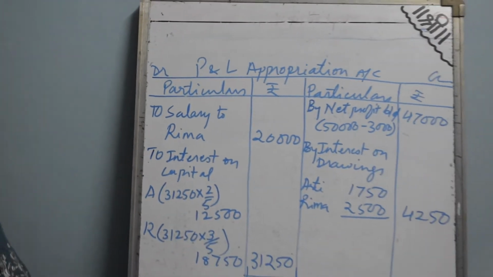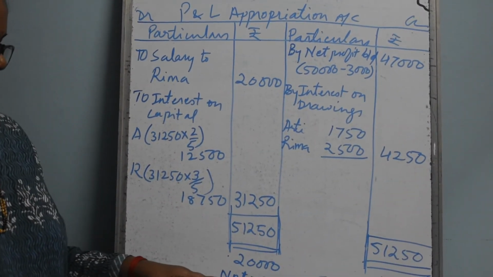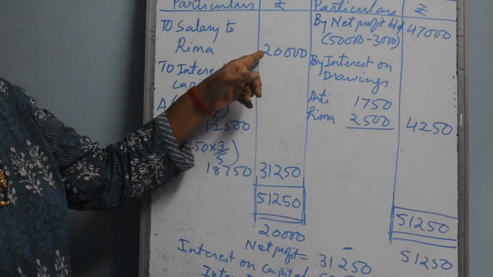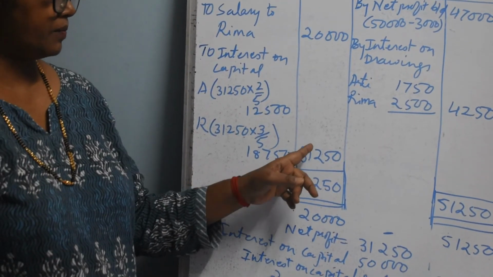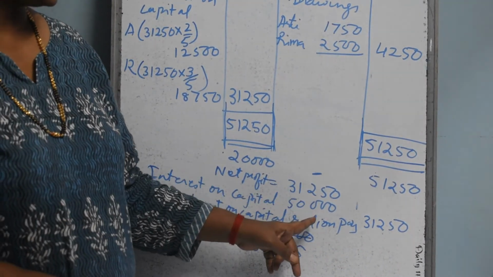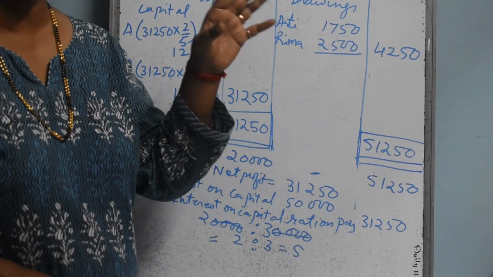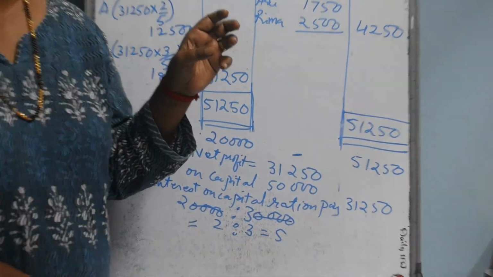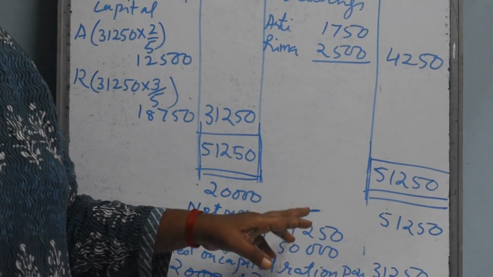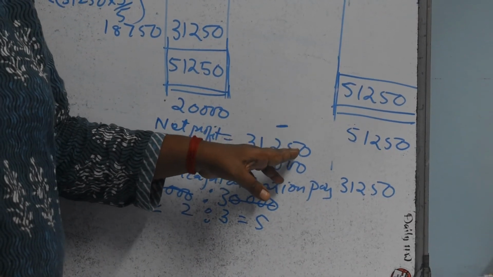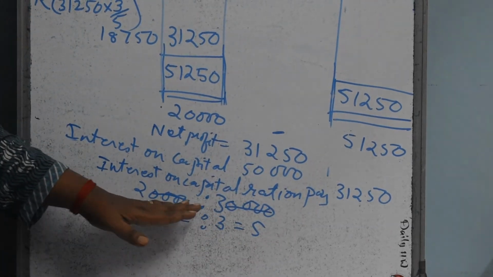Only a short note, you write this note and give that whenever the net profit, you first add the credit side minus the debit side, the balance remaining is 31,250, which is less than the interest on capital which we have calculated in working note number A. It is 20,000 and 30,000, so 50,000 we have to pay them. But we are having 31,250. This 31,250 we have to pay in the interest ratio.